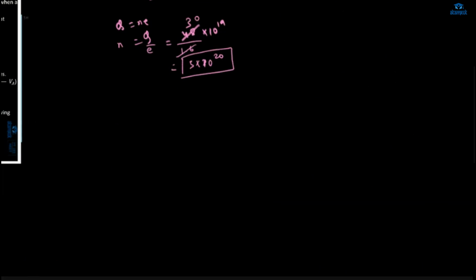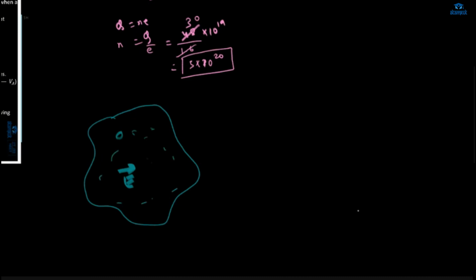Suppose this is a region where my electric charges are there, and an electric field is there. Here are many electric charges, and here the electric field is there. Due to the electric charges, the electric field comes.